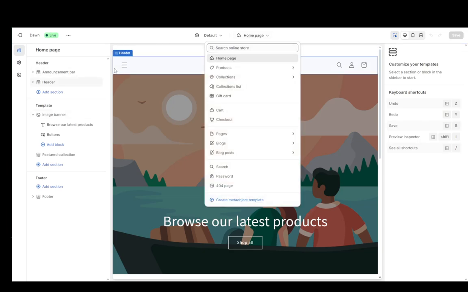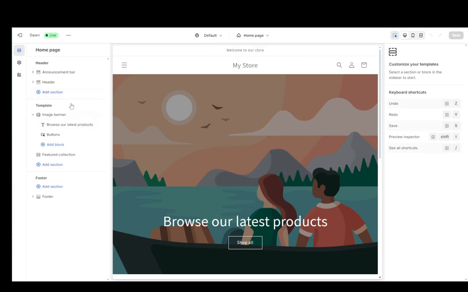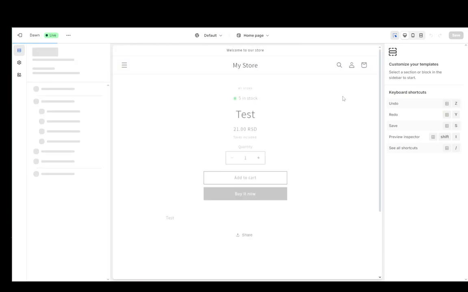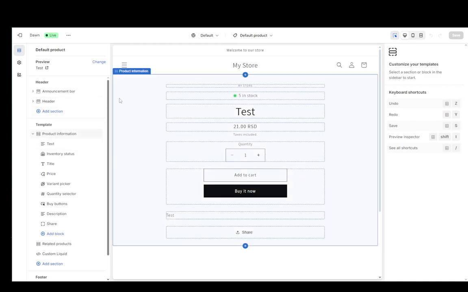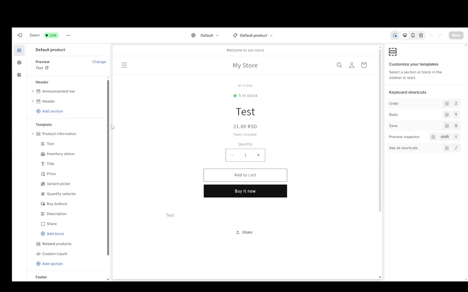I can edit the home page by either clicking on the sections, adding new blocks, or going into theme settings and editing the theme, or I can go and select whichever other page I would like, such as the product page, and then just modify the page from the same menu to the left as I would for the home page. And that is basically it.